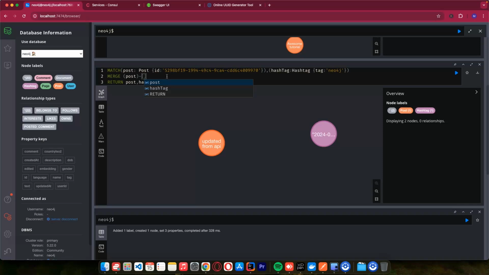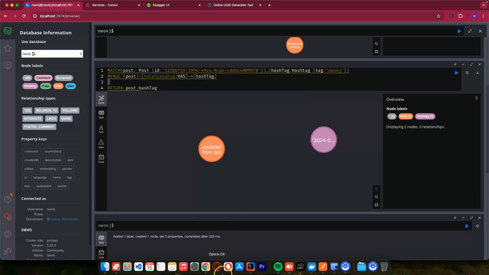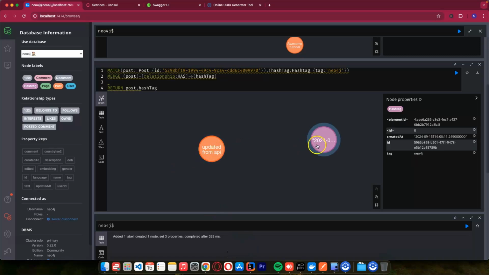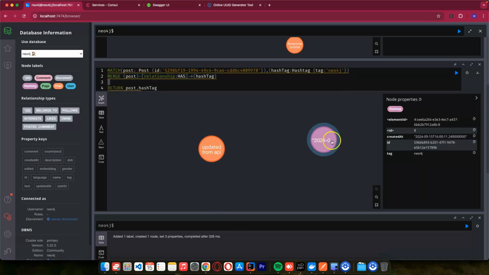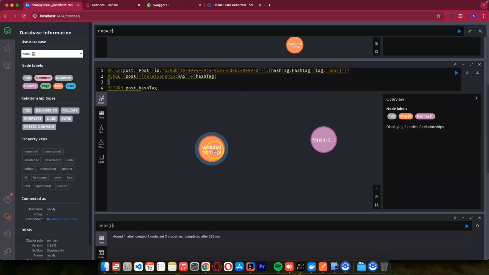Remember, I'll just say relationship, and it's this post is this hashtag. Then it will create a new line here. From this line to this one, this is going to be our relationship. So this means this post is this hashtag. So if this post has many hashtags, we are going to see many arrows here.